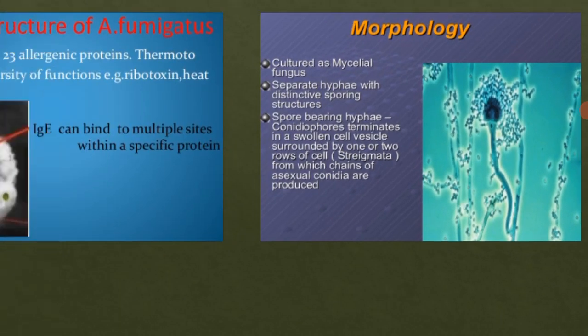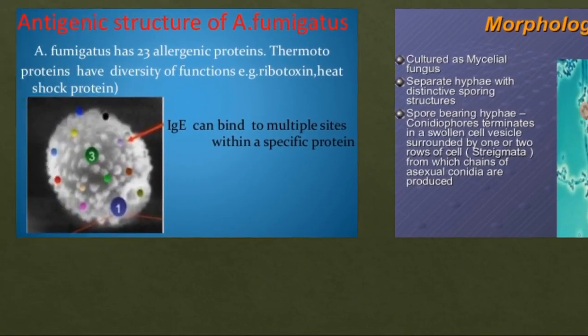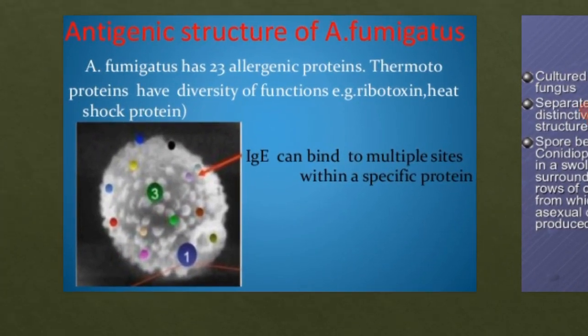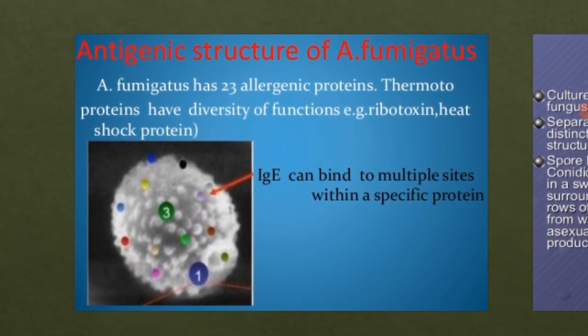Now we will study the antigenic properties. Aspergillus fumigatus has 23 allergenic proteins. That is why I said Aspergillus causes very dangerous and harmful infections if it turns pathogenic.